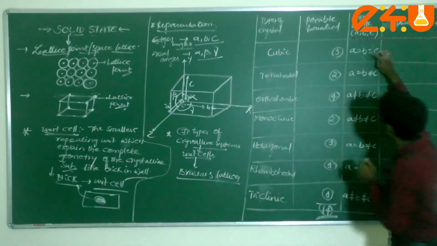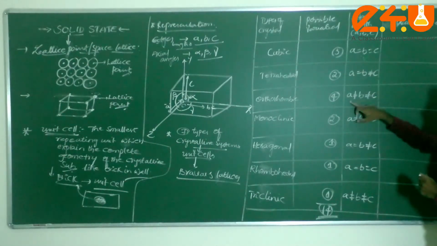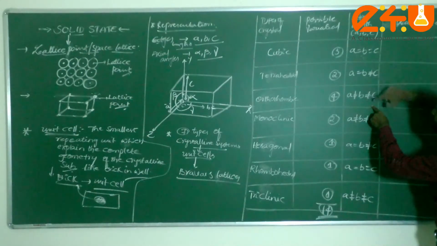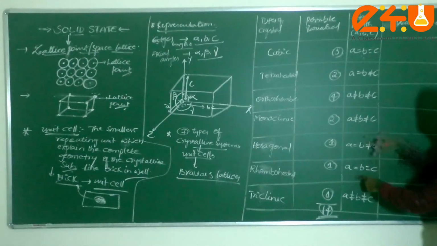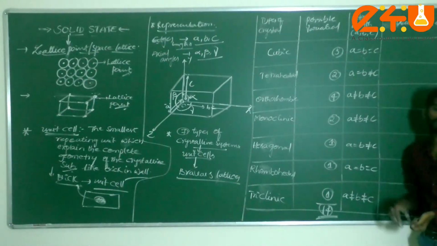First, what did you write, dear students? A is equal to B is equal to C. Then after that, A is equal to B not equal to C. Next one, everything not equal. Then what do we have to write? Go from bottom to top. A not equal to B not equal to C. A is equal to B not equal to C. A is equal to B is equal to C. Next one, A, B, C all don't equal.